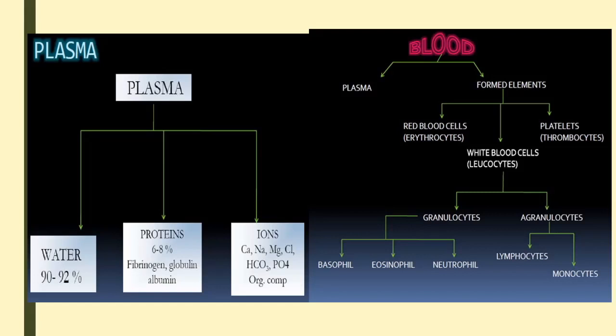Whenever the blood vessels are exposed, profuse bleeding will take place. So whenever the blood is exposed to the atmospheric air, immediately the platelets will release the clotting factors, and in the presence of the plasma protein fibrinogen, which is an inactive substance, that will get activated and produce thread-like structures called fibrin.